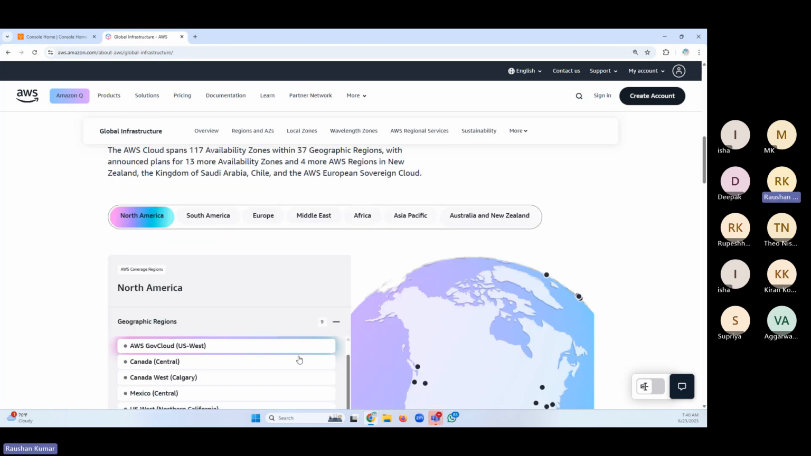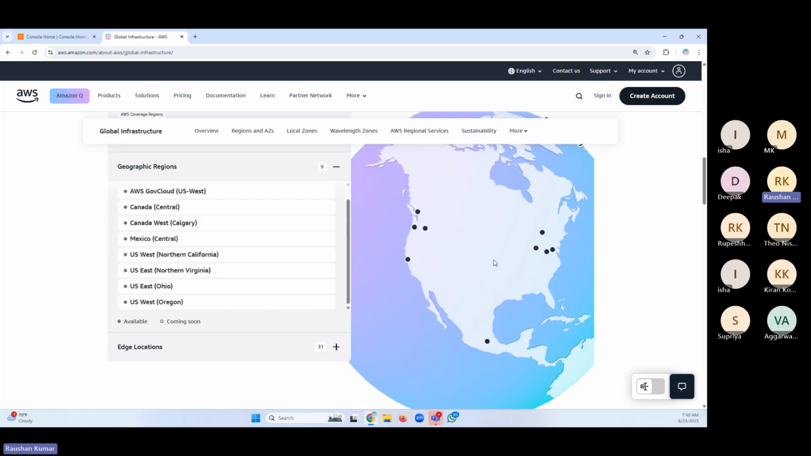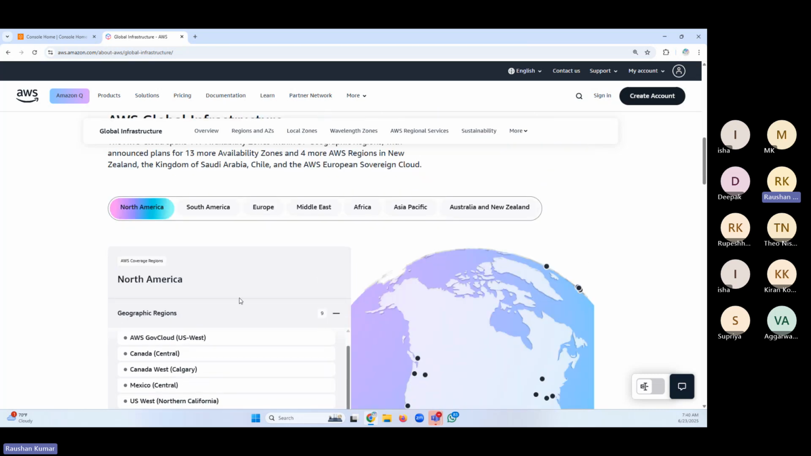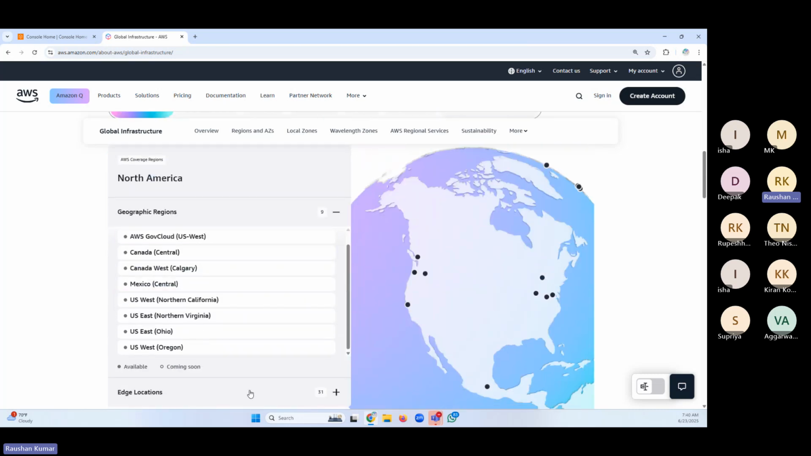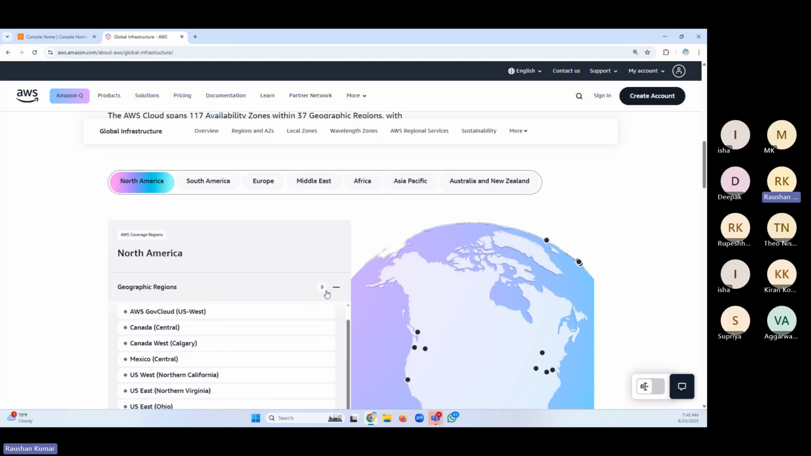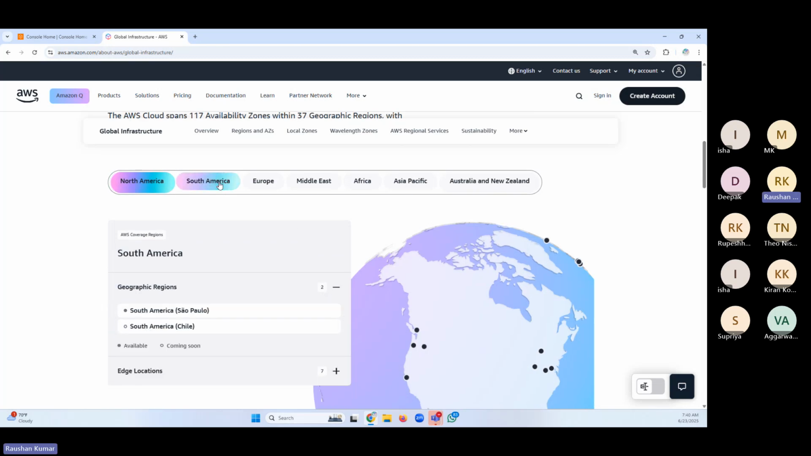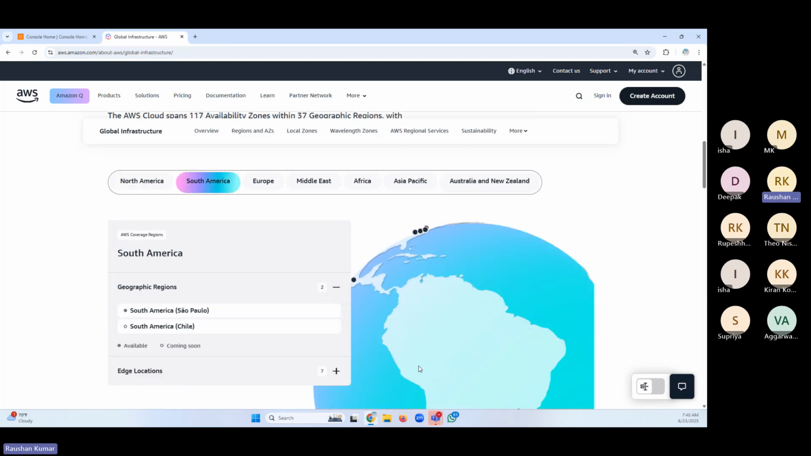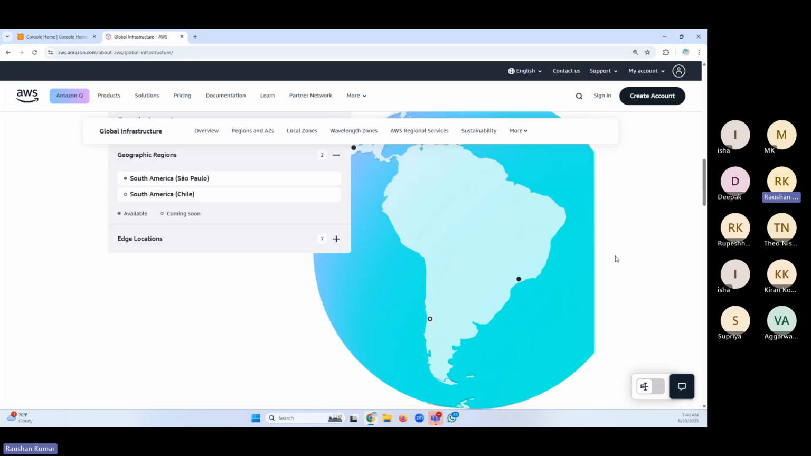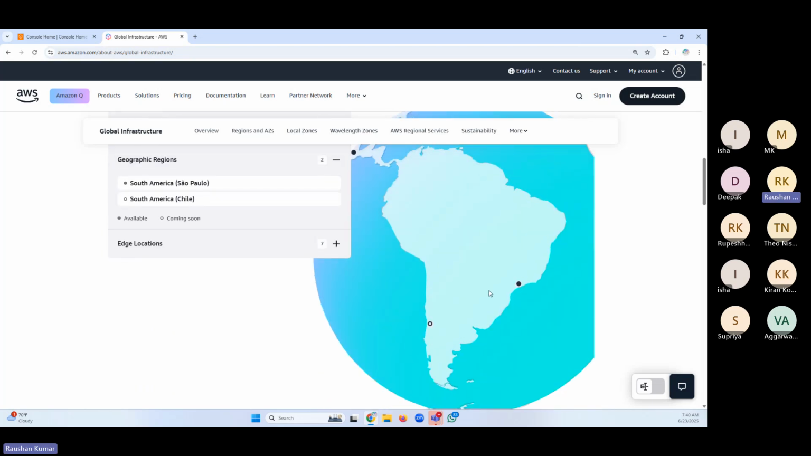If you want to know the list, you have the list here. In North America, they have 9 regions. In South America, they have 2 regions. They're putting this in a beautiful diagram as well. Regions are available in these locations. So don't think of a region as a country. No, that's not right. In India also, they have 2 regions, one in Mumbai, one in Hyderabad.